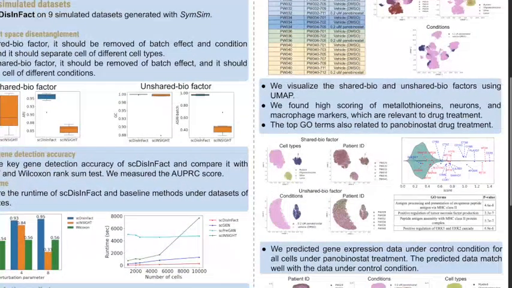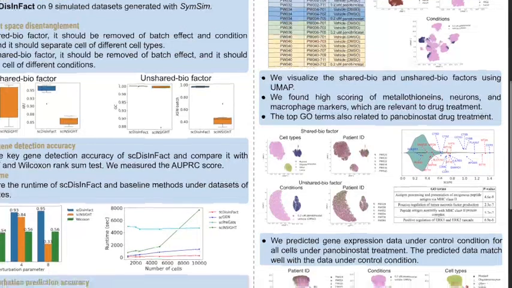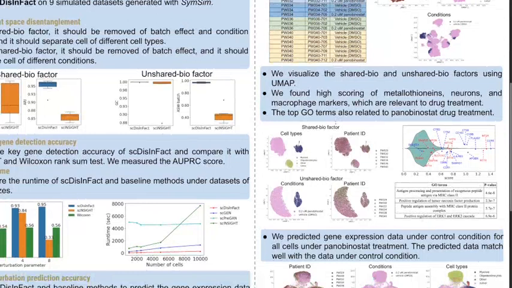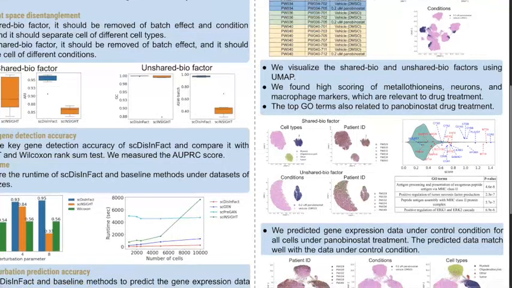In addition to that, we extract the top scoring genes learned from this dataset, and we found that these genes are highly correlated to the neuron markers and the macrophage markers, which were reported to be relevant to the drug treatment. The top gene ontology terms are also related to the drug treatment. And this shows that we are learning the correct condition-associated key genes.